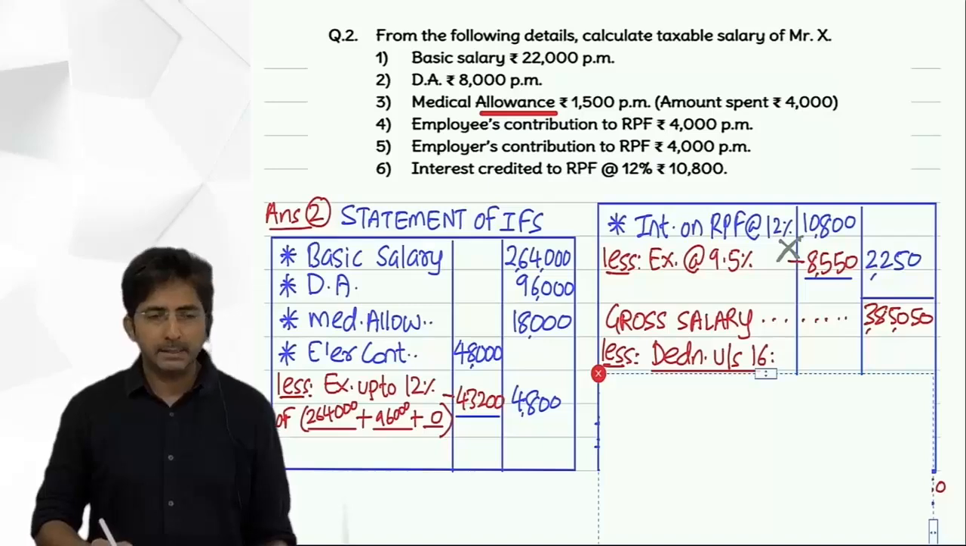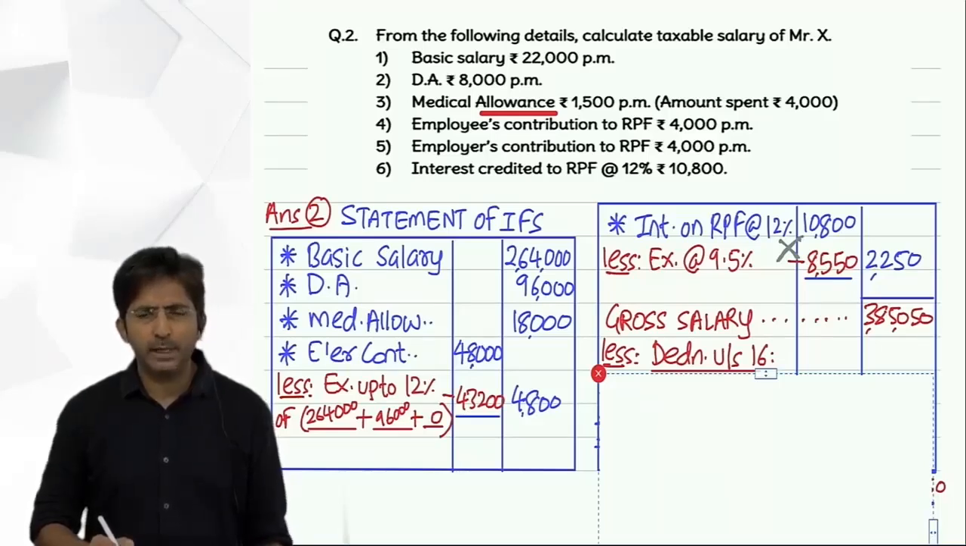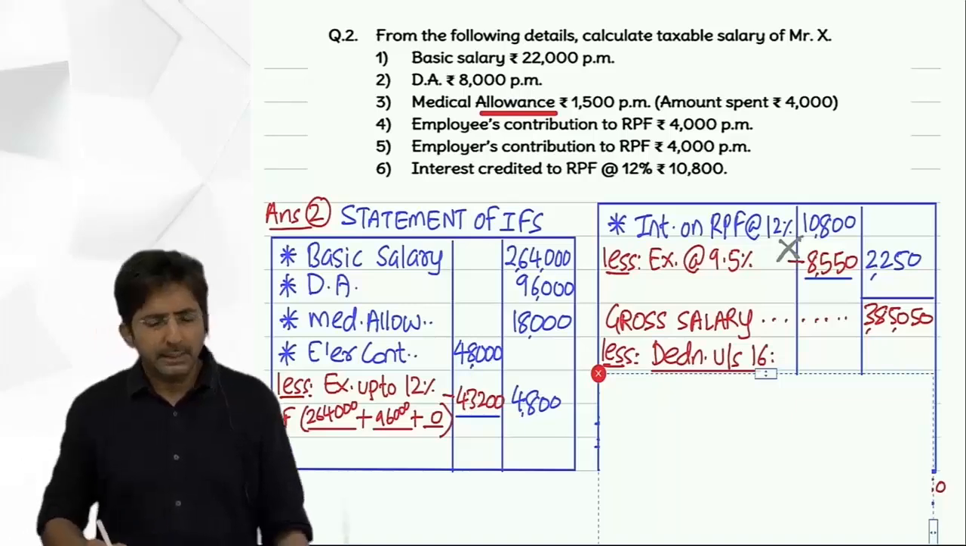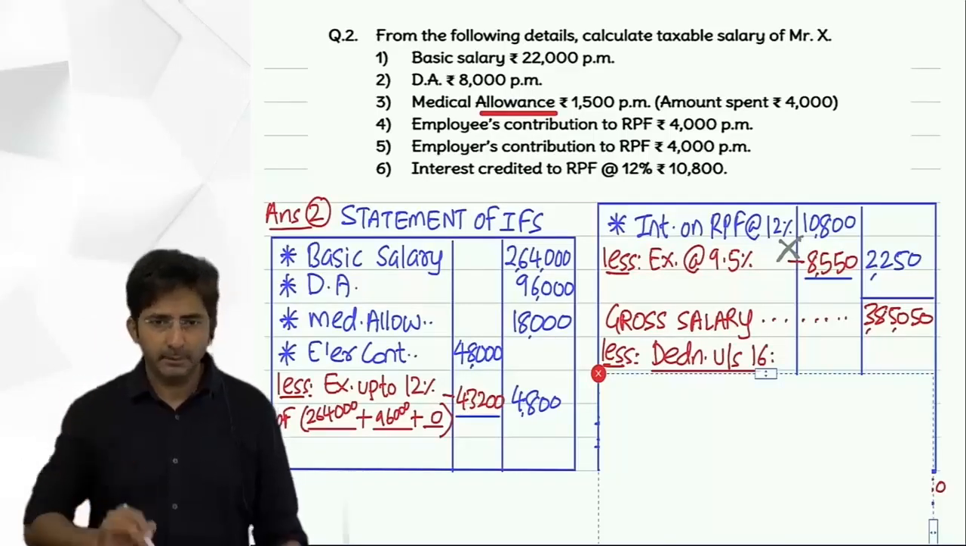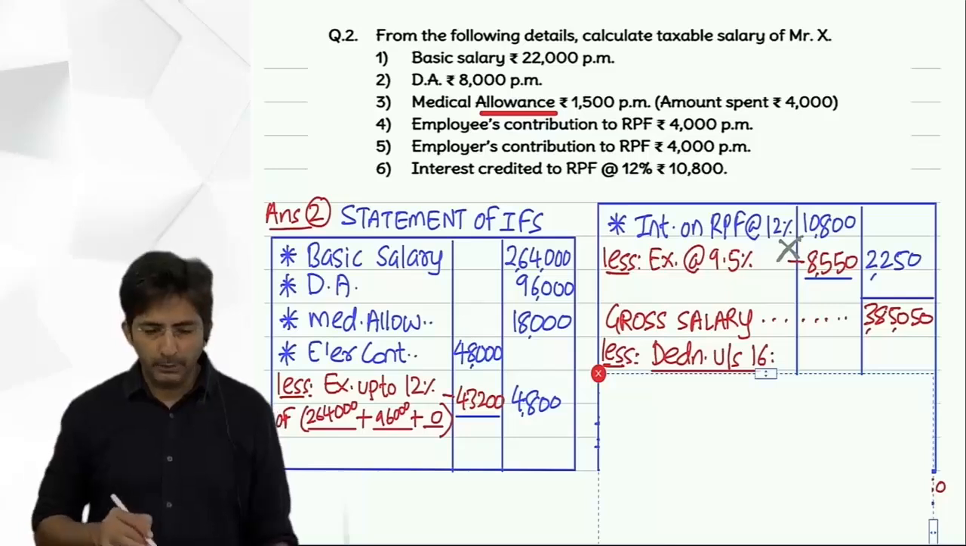Yes, standard deduction will always be there, 50,000. But for entertainment allowance, profession tax, even if you feel it's not there in the question, just write it for the sake of formality, put a dash. In exam, to save the time, you can avoid it. But right now, when you are solving this sum in the class, it's better you write.